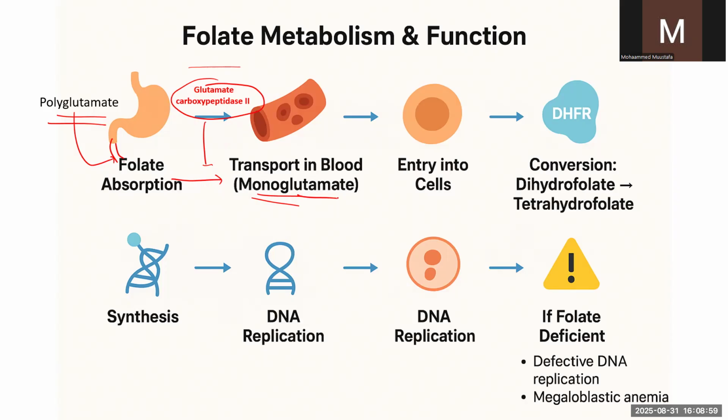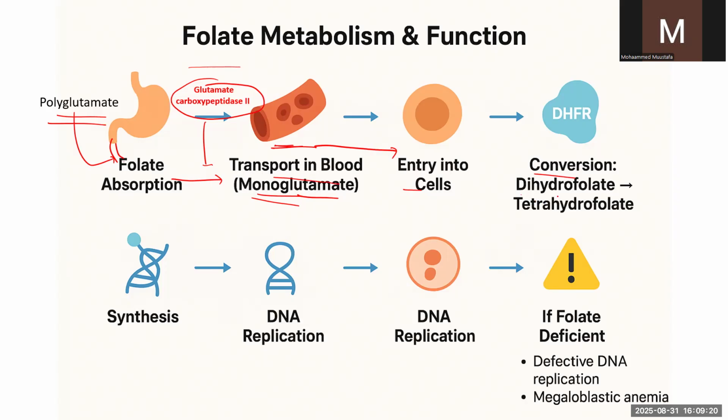Now these monoglutamates are available for absorption, and they get into the blood for transportation, so they come into the systemic circulation. From there, they go to the target cells, wherever folic acid is necessary.